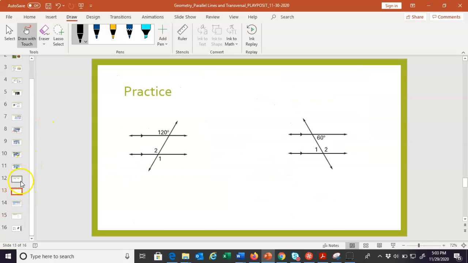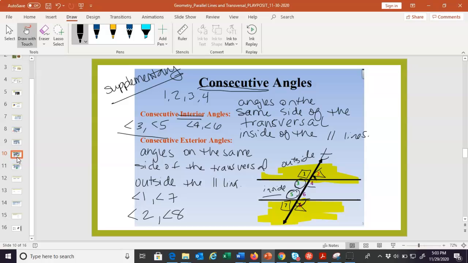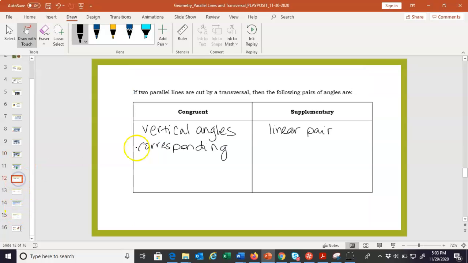Corresponding angles are congruent. And then next was, I believe, consecutive interior and exterior. Yeah, and these were supplementary. Consecutive angles are supplementary, whether they're interior or exterior. And lastly, we had the alternate angles are congruent.